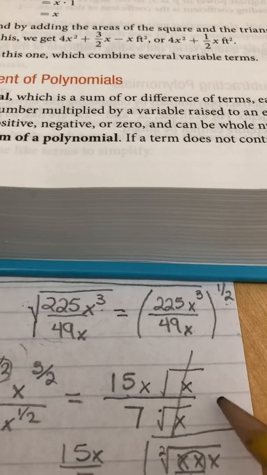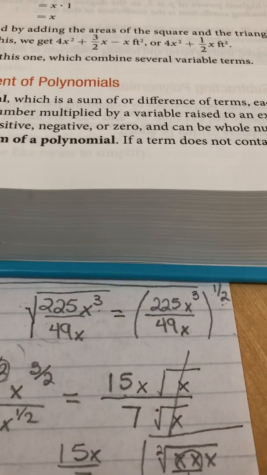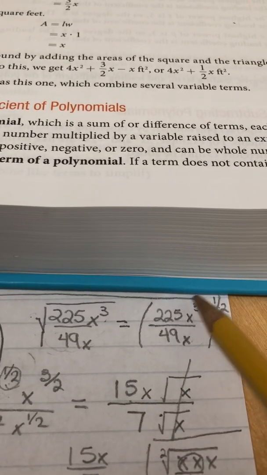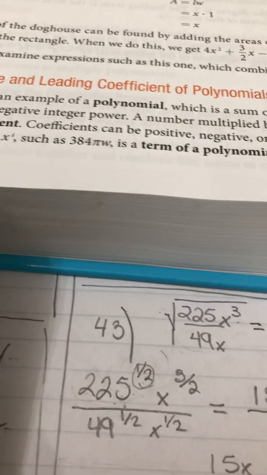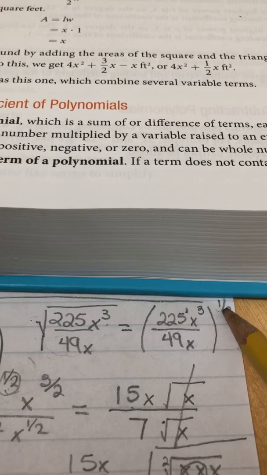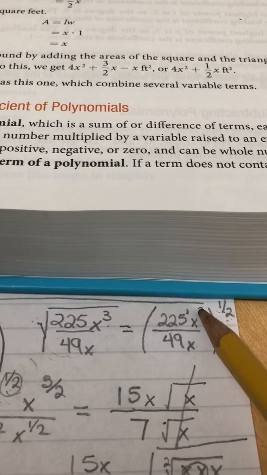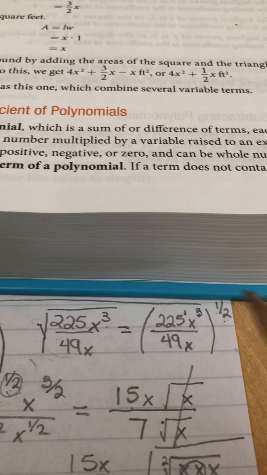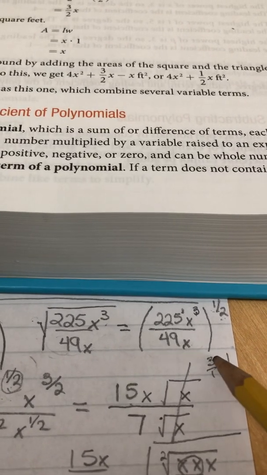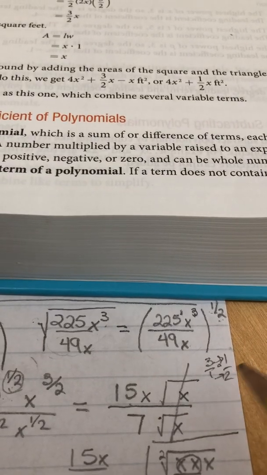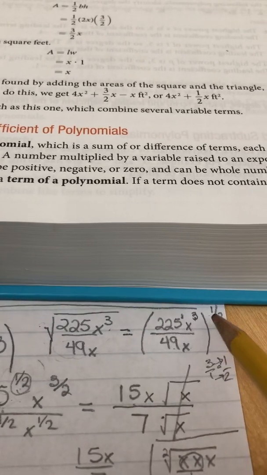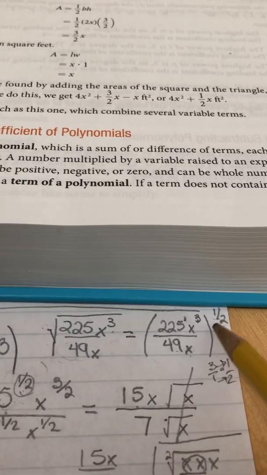Again, I don't like using that word because distribution normally implies over addition and there's two operations involved, but we are sending this 1/2 to the exponent 1 and multiplying. So we've got 225 to the 1/2 power. And we're taking 1/2 times 3. And if you can recall multiplying a whole number by a fraction, you think of it as 3 over 1 times 1/2, and you multiply straight across. And so you get 3/2. So we have x to the 3/2. We're going to get 49 to the 1/2 power, and we're going to get x to the 1/2 power.